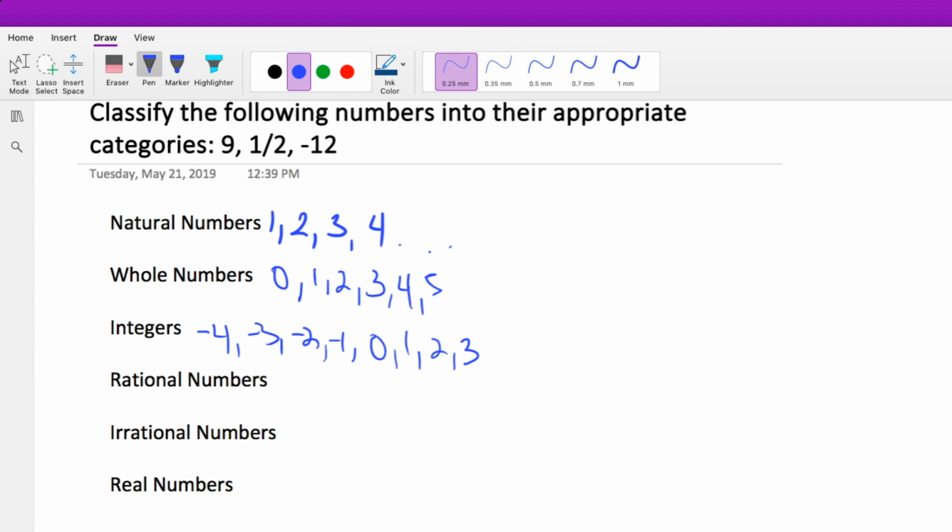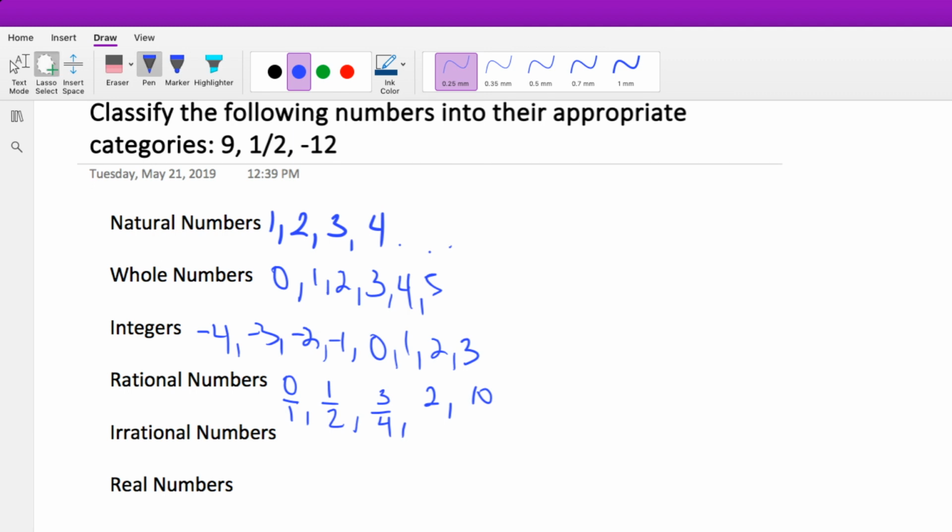Rational numbers. If you did not watch my previous video on rational and irrational numbers, that will give you a more in-depth explanation of what these are. But just as a quick run-through, a rational number is any number that can be represented by a ratio. So we could have 0 over 1, we could have 1 over 2, 3 over 4, just the number 2 itself, because we can write that as a ratio, and then the number 10, and so forth.